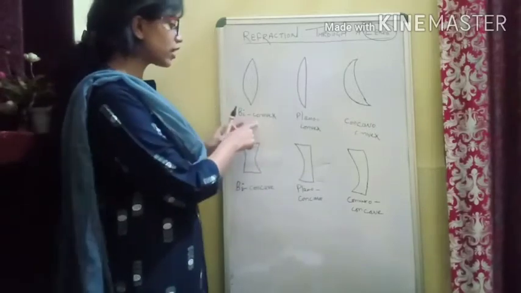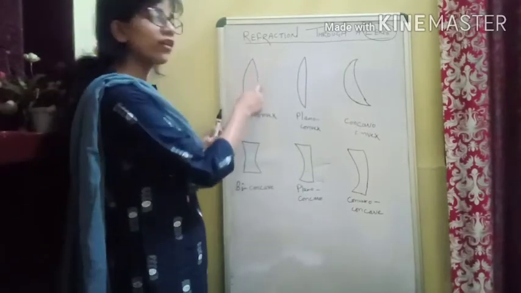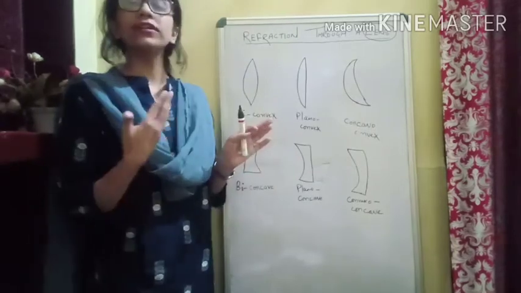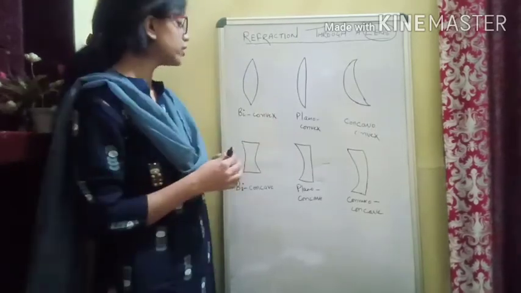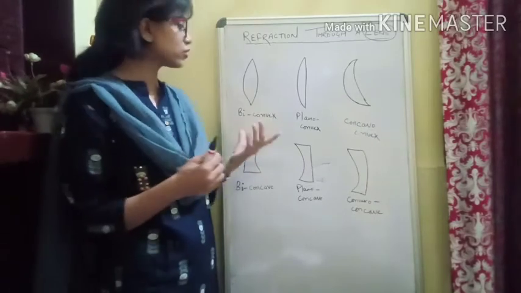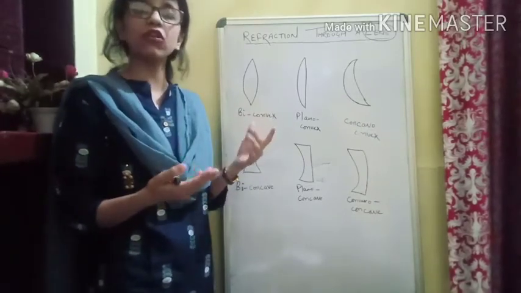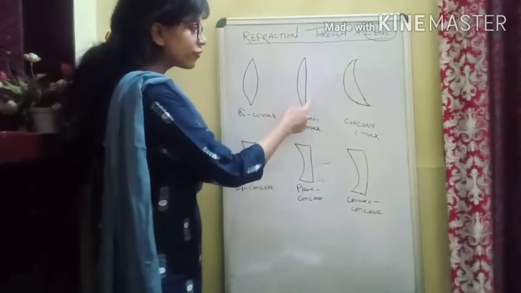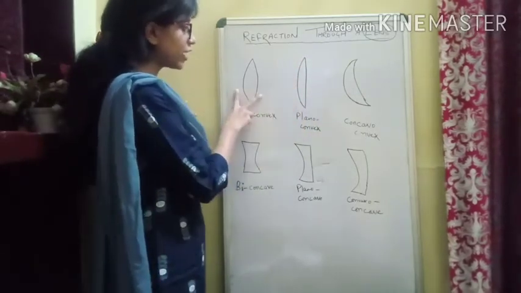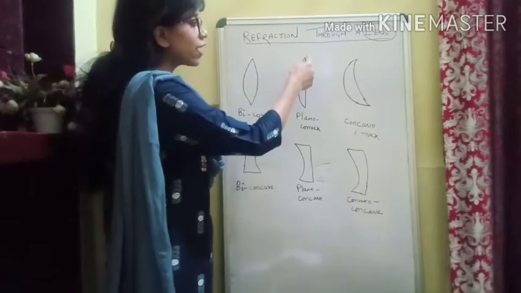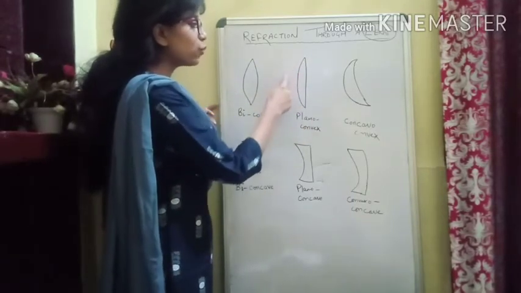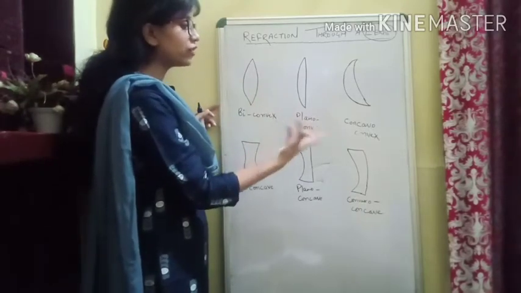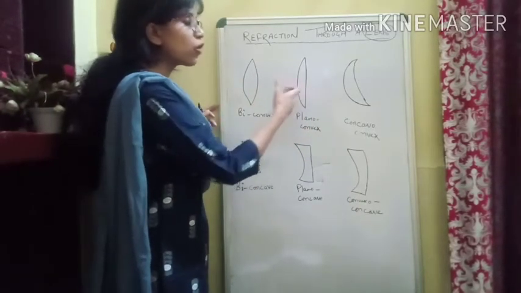If you see the first kind, it is actually having two convex surfaces, and that's why it is known as biconvex lens. You can call it double convex lens, or you can call it equiconvex lens. So it is known as biconvex, double convex, or equiconvex. Here we have one plane surface and one curved surface. Here we have two curved surfaces. Here we have one plane surface and one curved surface, and that's how we have the name, plano convex lens.